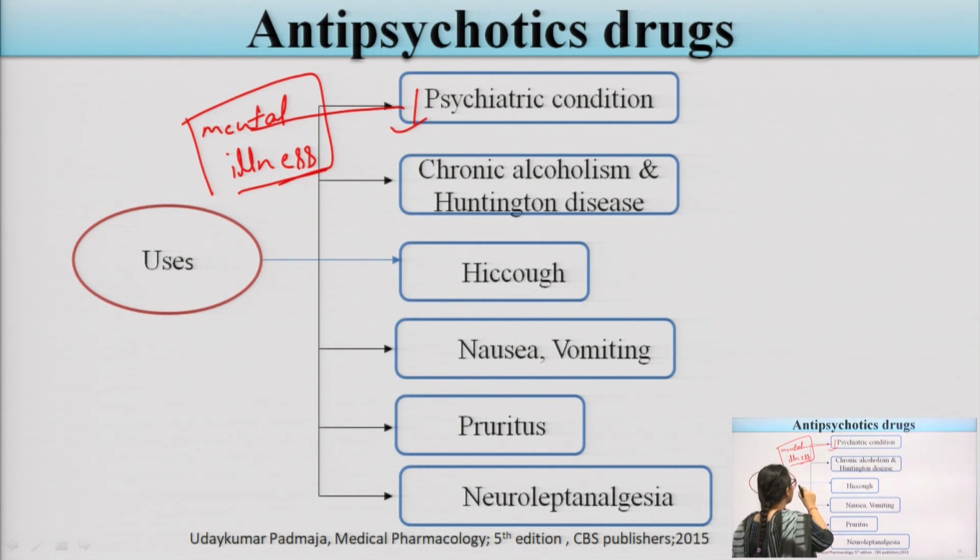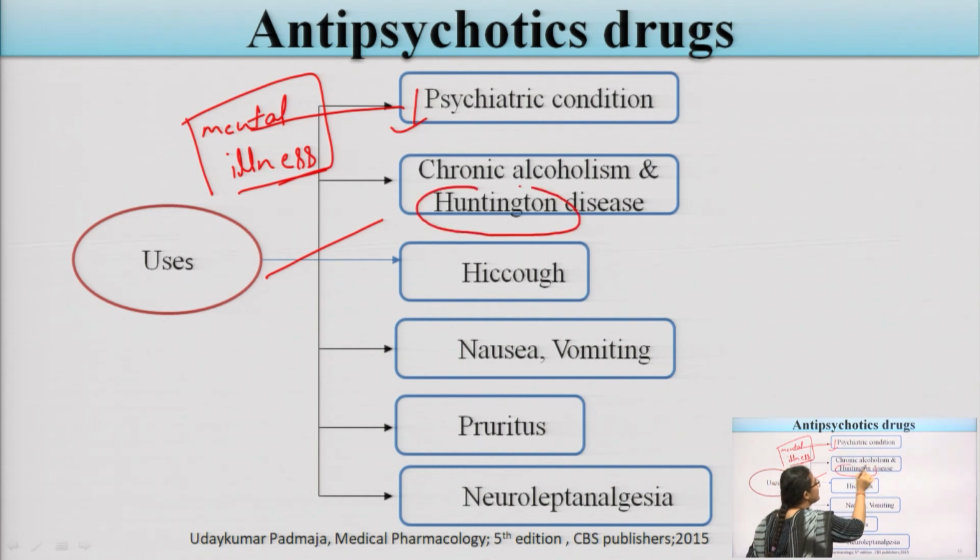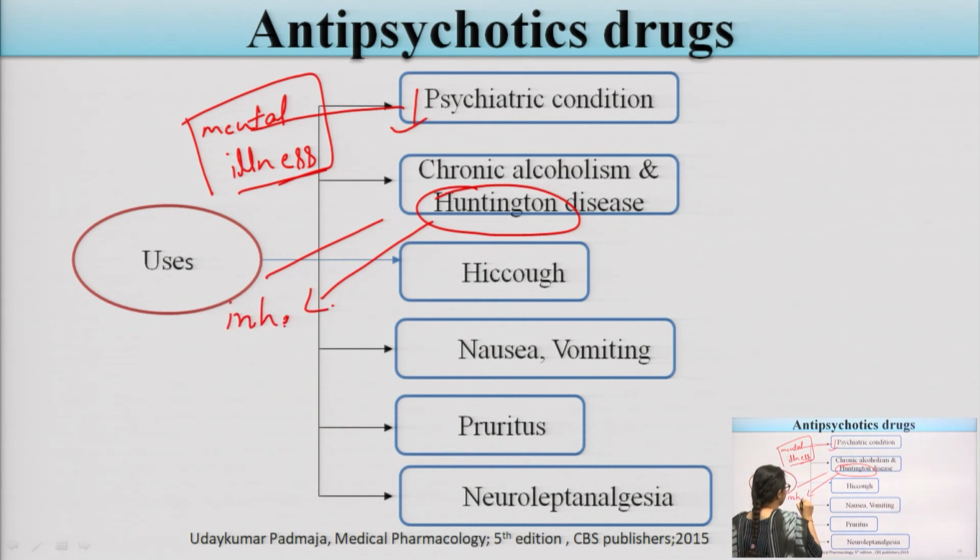Second, the therapeutic use of these antipsychotic drugs is that they are used to treat chronic alcoholism and Huntington disease. What is Huntington disease?